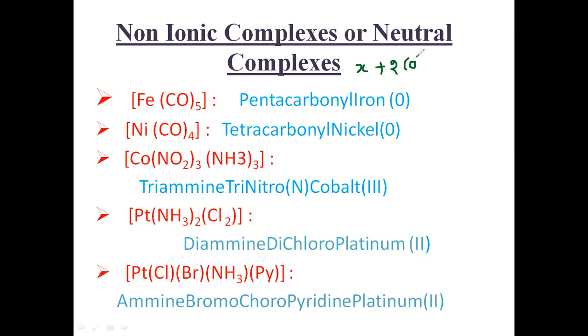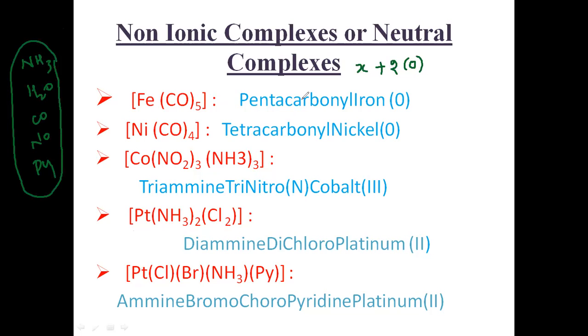The ammonia ligands have the charge as 0. Just now I told you that ammonia, water, CO, NO, pyridine are the neutral ligands. There is no charge for them. So here 2 into 0, plus we have to add everything. Again, 2 chlorines are there. Each chlorine has the -1 charge.